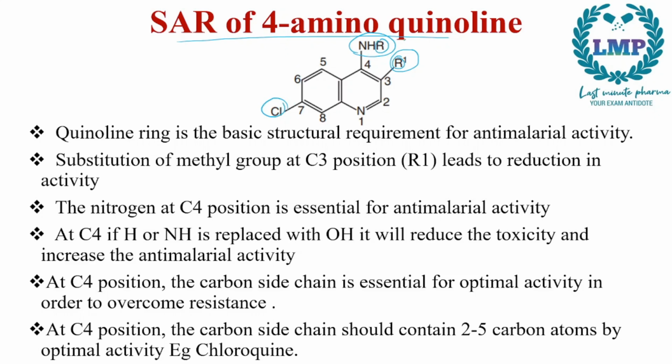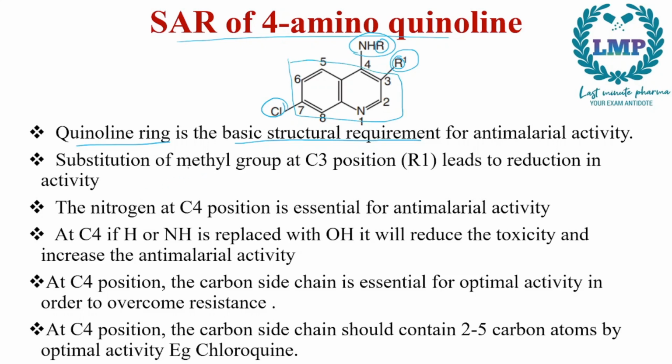So 4-aminoquinoline. In the 4th position, we have an amino group, with an R which can be substituted. In the R3 position, we have one R, and in the 7th position, we have a chlorine. Now, for the SAR of 4-aminoquinoline, the quinoline ring is the basic structural requirement for the antimalarial activity. This is the quinoline ring.